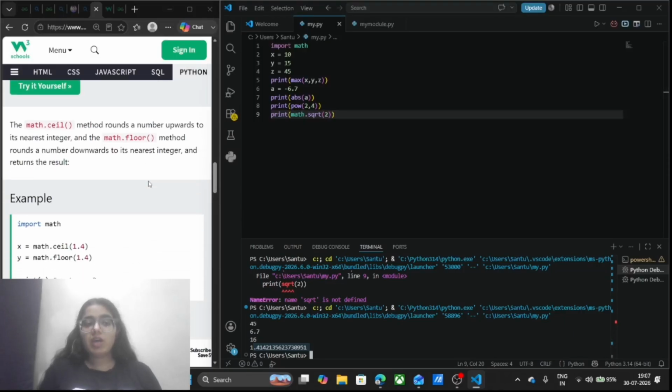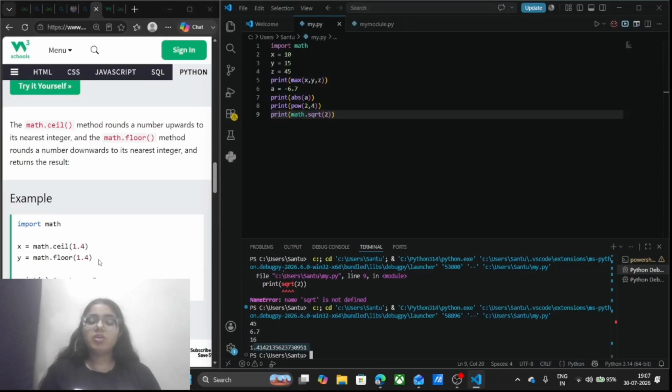Next function we have is the ceil and the floor function. What is the ceil function? I have taken one value in decimal, and what the ceil function is going to return is the updated value which is greater than that. And the floor function is going to return the lower value.